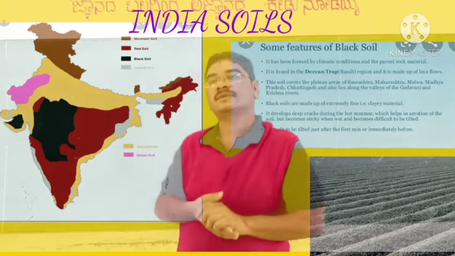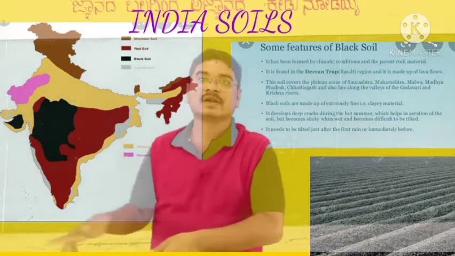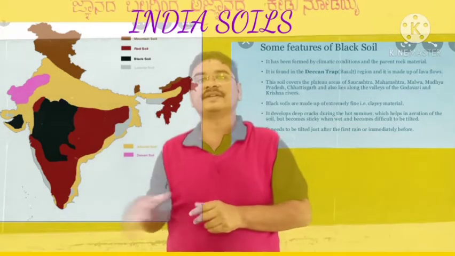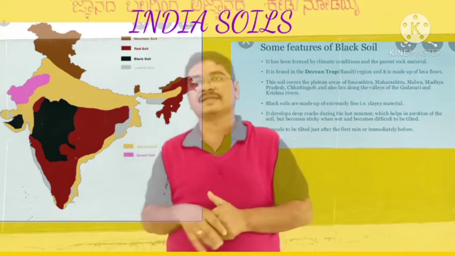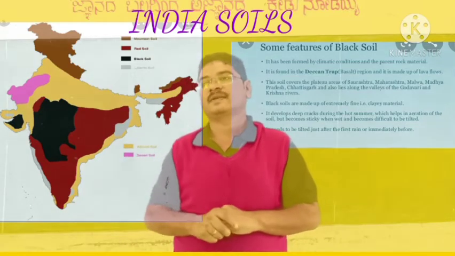Parts of Gujarat and Tamil Nadu also have black soil.